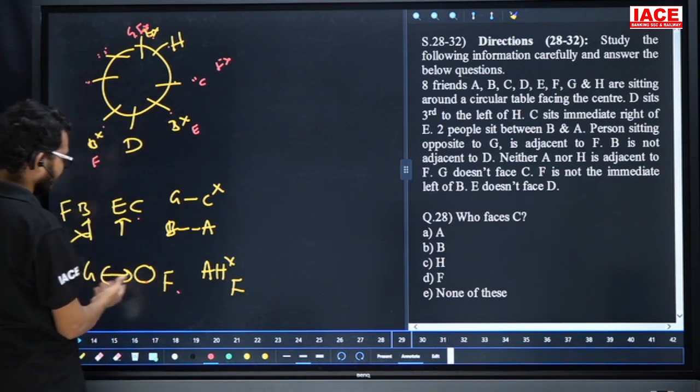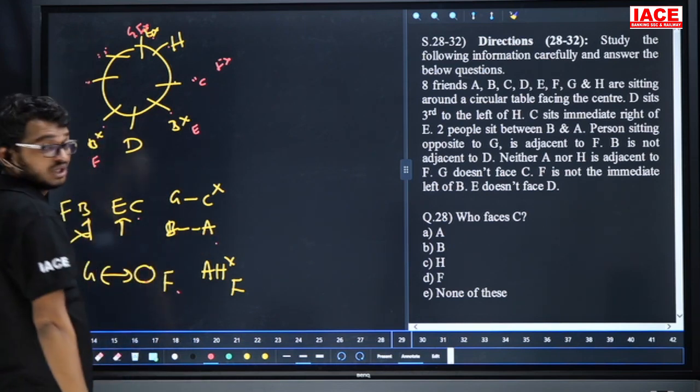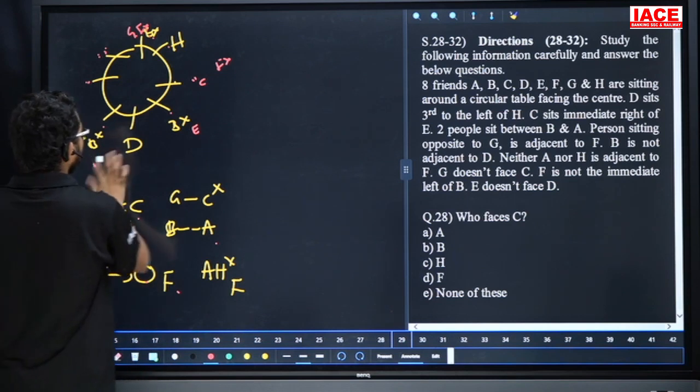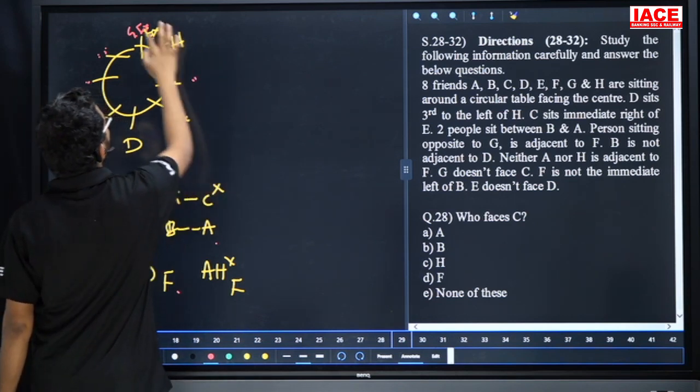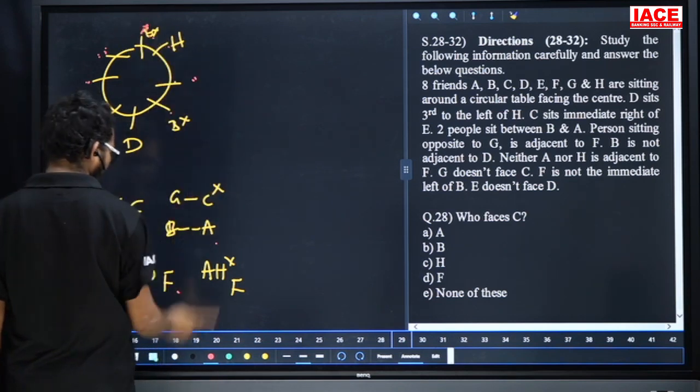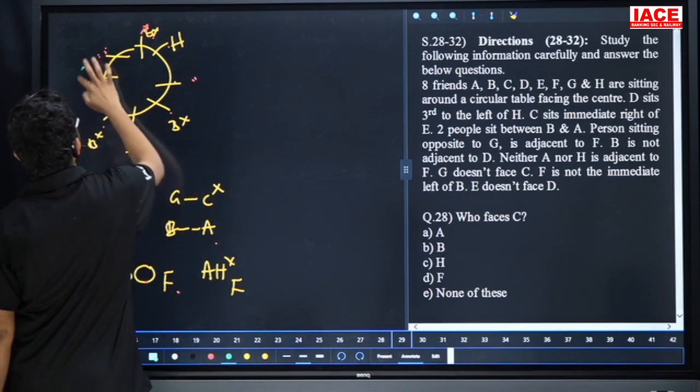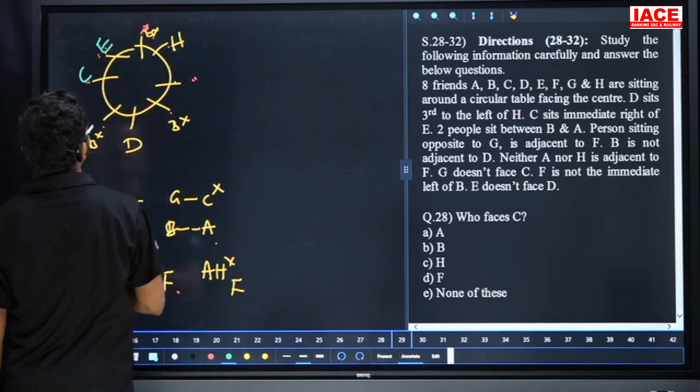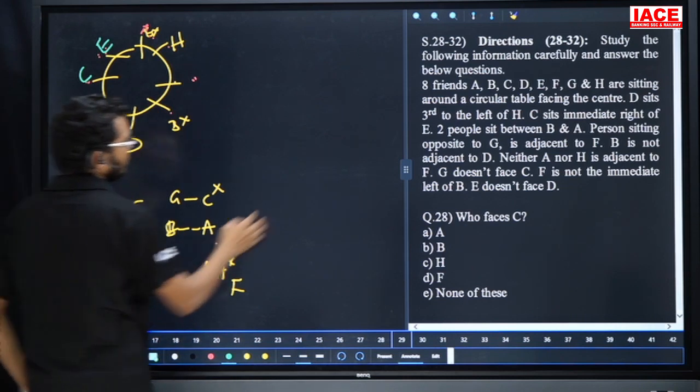But between A and B we are having two members. That means this one is no chance. For C is immediate right of E, this possibility has no chance. Suppose C is immediate right of E, here a chance, here also a chance. Then take one more possibility.